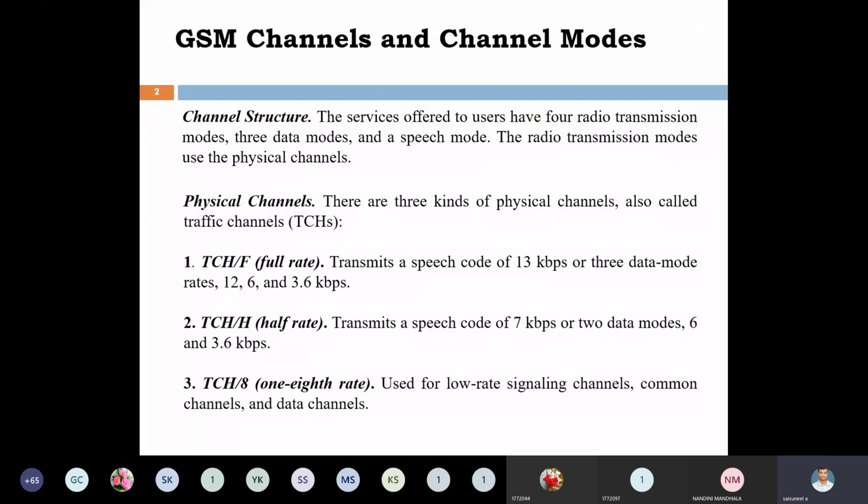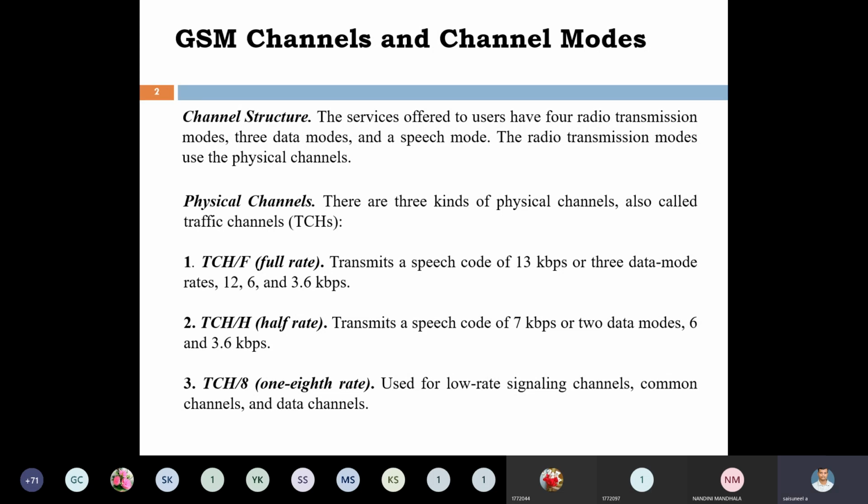Here the GSM channels and modes are differentiated based on service. Based on service, there are 4 radio transmission modes: 3 data modes and 1 speech mode. That is, one mode is for transmission of voice, and the other 3 modes are for data transmission for internet access purposes.